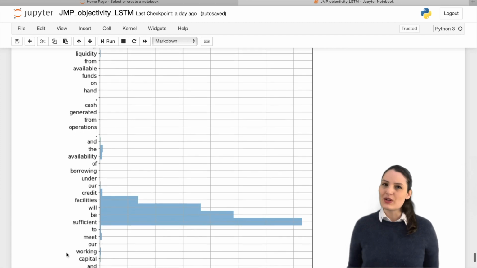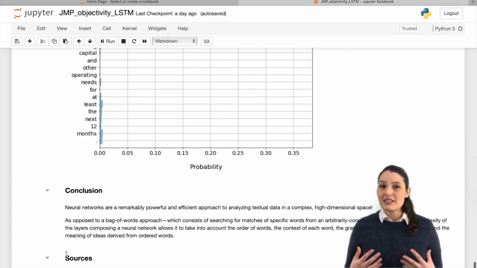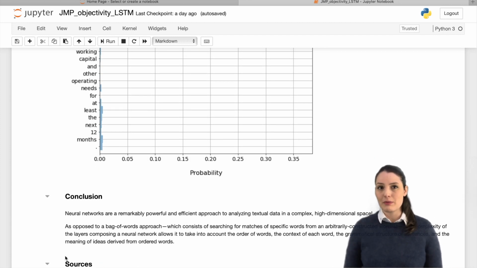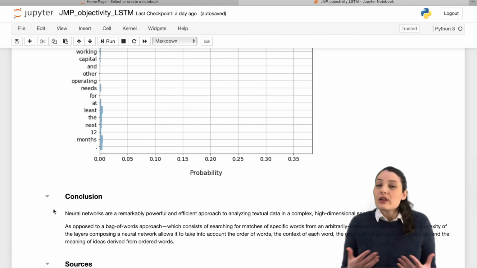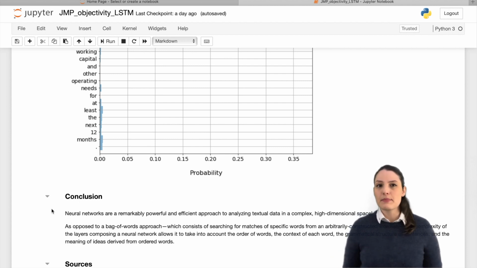For more details on the methodology of my paper, please see Appendix D of my job market paper. I will also make this notebook available in case you want to look at it again. I hope this video gives you a quick overview of how machine learning can be applied to analyzing corporate data.